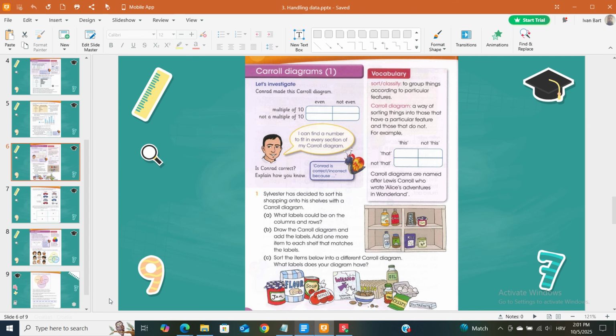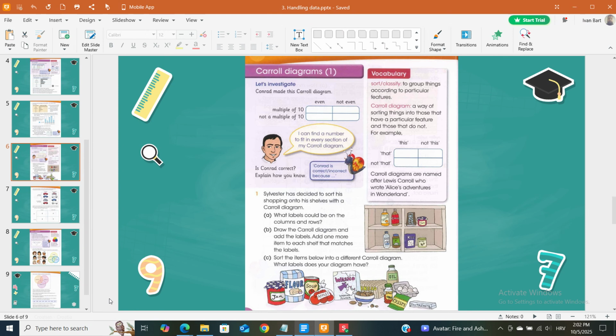1. Sylvester has decided to sort his shopping onto his shelves with a Carroll diagram. A. What labels could be on the columns and rows? B. Draw the Carroll diagram and add the labels. Add one more item to each shelf that matches the labels. Carroll diagrams are named after Lewis Carroll, who wrote Alice's Adventures in Wonderland.